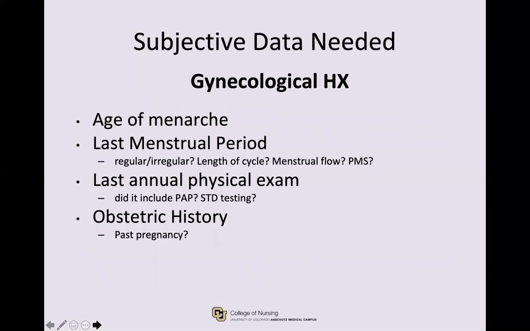Specifically for her gynecologic visit, we want to know how old she was when she started her period, when she had her last period. We ask if her cycles are typically regular or irregular, heavy or light in flow, and how long it usually lasts. We also want to know about her premenstrual symptoms. We know she has not had a previous PAP test, but has she ever had a recent physical exam?